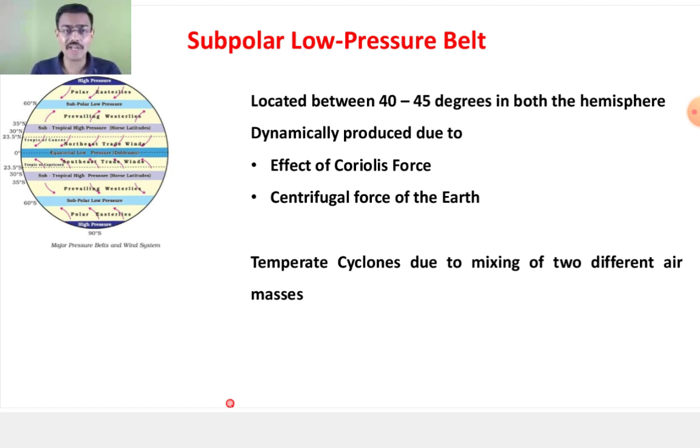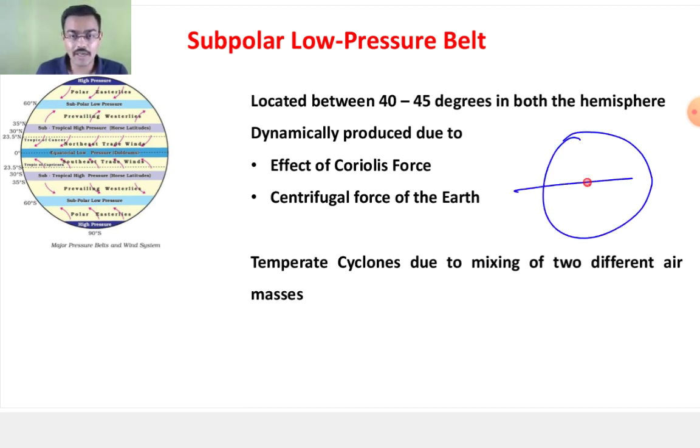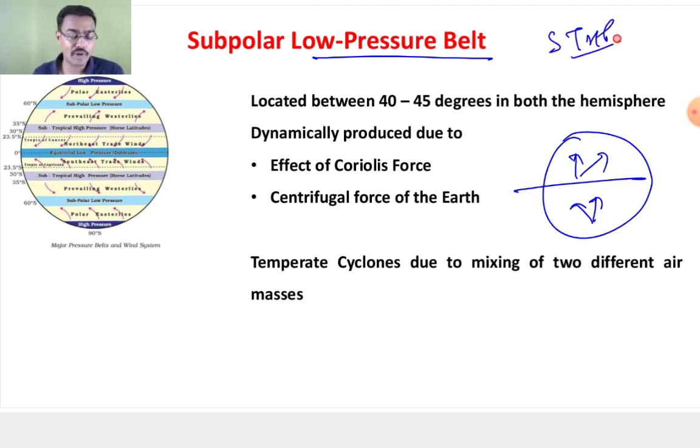Now, what happens because of that? You have the Coriolis force. Now we know what the Coriolis force is: the wind tends to deflect towards the right in the northern hemisphere, and the wind tends to deflect towards the left in the southern hemisphere. Fair enough. Now, what happens because of this? Your subpolar low pressure belt and subtropical high pressure belt are also being formed.